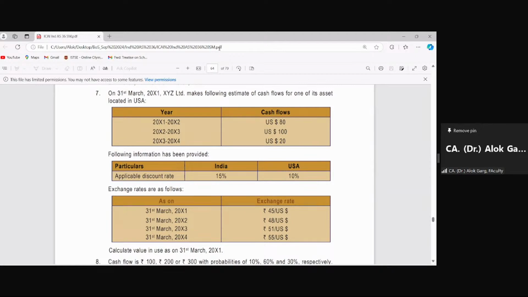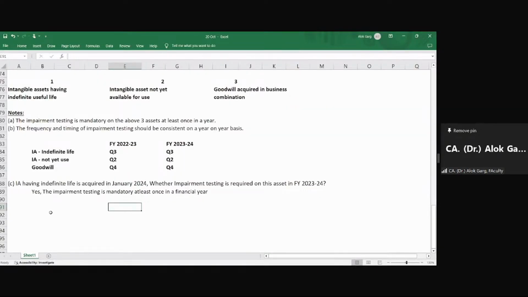I hope the Excel file is visible to everyone. Is it visible to everyone, Excel file? Yes, sir. It is visible. Okay. right?